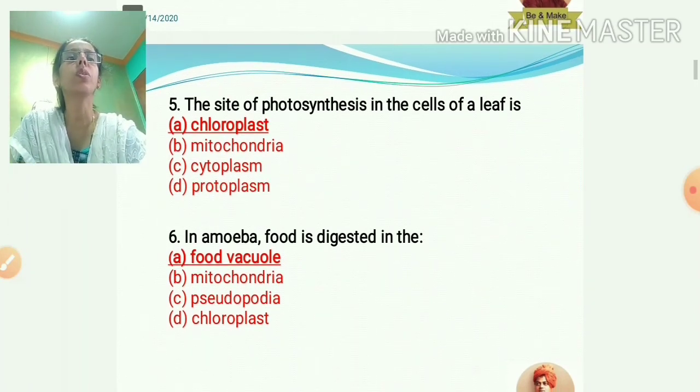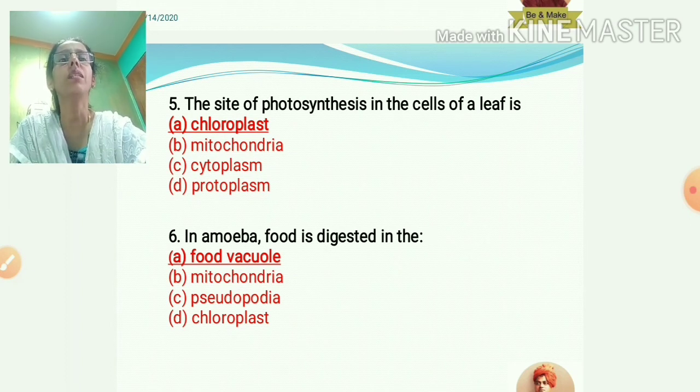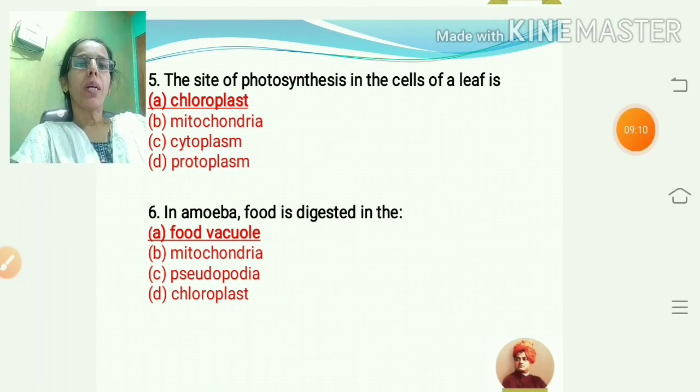The site of photosynthesis in the cells of the leaf is: you know that plants make their own food only due to the presence of chlorophyll pigment. This chlorophyll pigment is present in the chloroplast. So the site of photosynthesis in a plant cell or leaf is the chloroplast. In amoeba, food is digested in the food vacuole. There is only one cell to perform all the life processes.